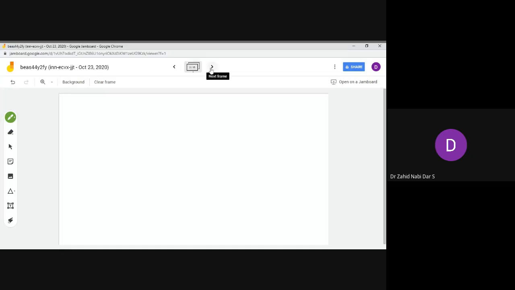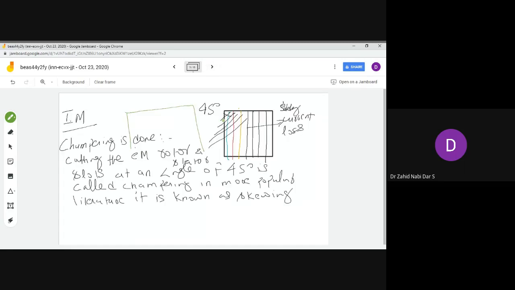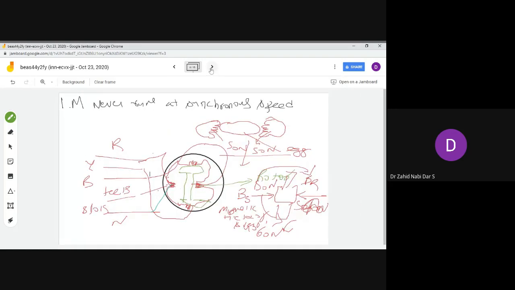To avoid crawling, we cut the induction motor slots at an angle of 45 degree. Cutting at an angle of 45 degree means chamfering, or it also means skewing. What it does is that it does not allow the 7th harmonic to accumulate and disturb the induction motor and make it run at 1/7 of the synchronous speed. So an induction motor never basically runs at synchronous speed. I showed you the example of the egg also.